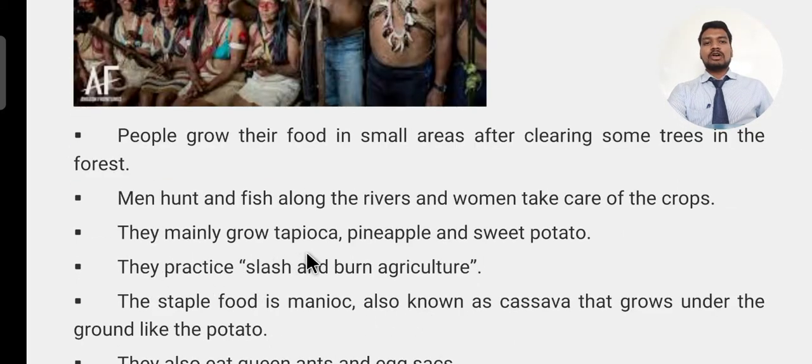They mainly grow tapioca, pineapple and sweet potato. The sweet potato, pineapple and tapioca. So they grow mainly these types of crops. The main staple food are these. Their practice is slash and burn agriculture.